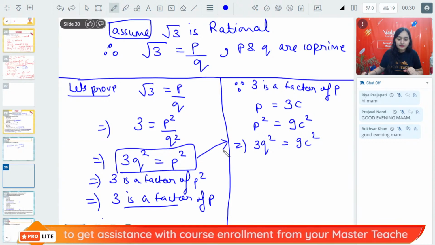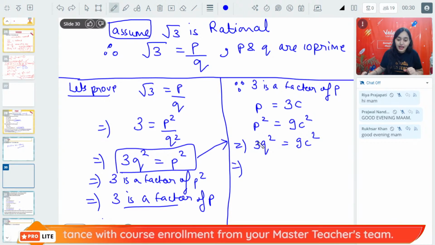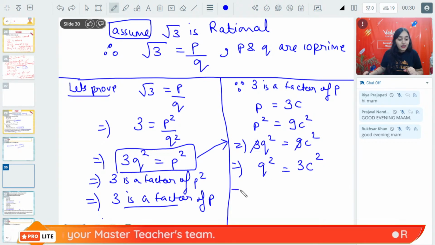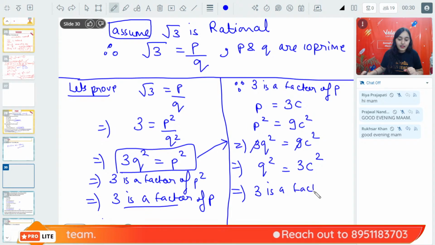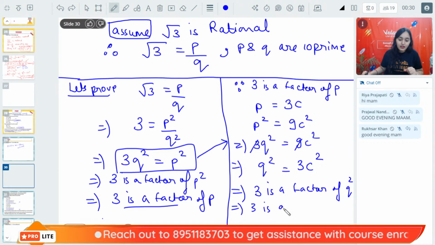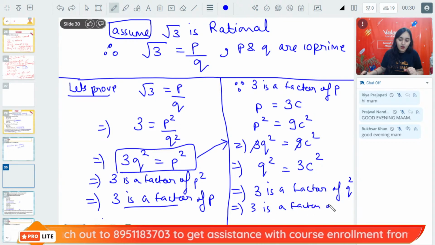Putting this over here. This implies that 3 ones are 3, 3 threes are 9, q square is 3c square. This implies that 3 is a factor of q square. This implies that 3 is a factor of q.